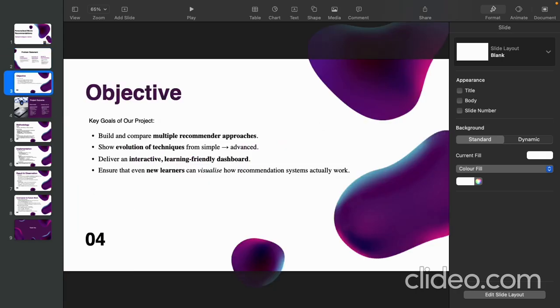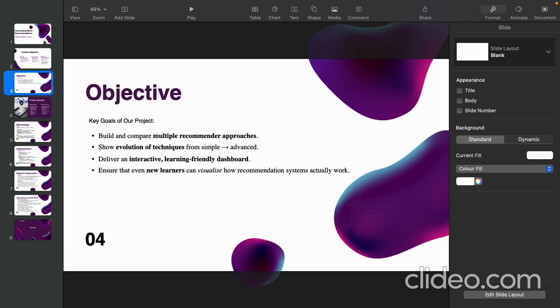The key goal of this project was to create a hybrid recommendation system with multiple strategies. So we started with the baseline recommender using popularity and genre-based recommendation, moved to SVD, which is a collaborative filtering method, and finally the two-tower neural network recommender, which is an advanced recommendation system. And finally, we built a Streamlit dashboard to showcase everything.